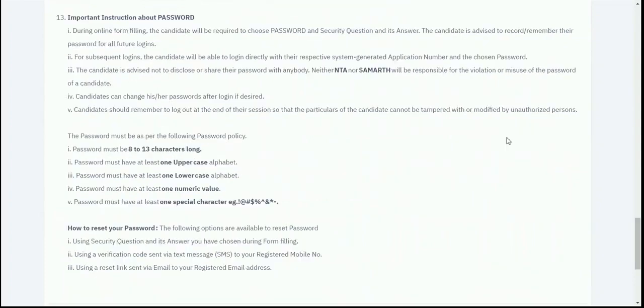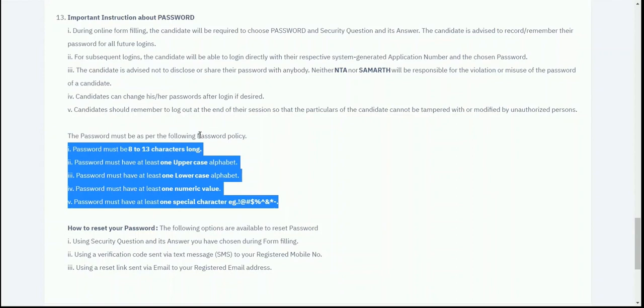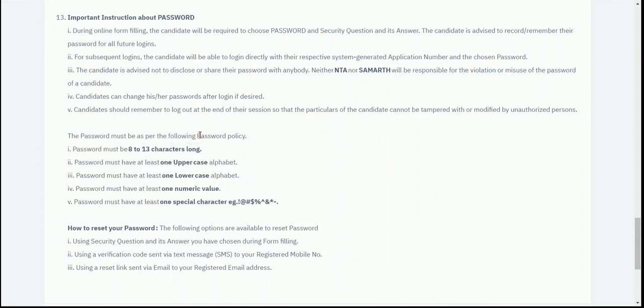While registering, you need to select a password. While entering the password, you need to follow the password policy, which says that the password must be 8 to 13 characters long, and you can go through the password policy before creating the password. In case you want to reset your password or you have forgotten it, you can go to the security question and answer that security question. You can also use a verification code sent to your mobile number and email.